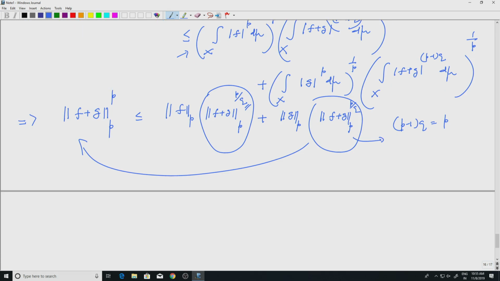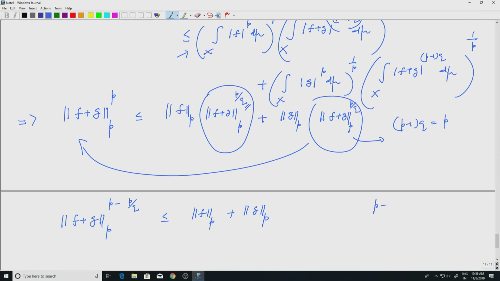So these quantities you bring to the left hand side. Remember, these are all finite. If it is 0, there is nothing to do. Okay, so we'll leave that part. If f plus g is 0, we have nothing to do. So we'll assume that it is a positive quantity and bring it to the left hand side. We will have the LP norm of f plus g, I have the p here and I'm dividing by whatever is on the right hand side, which is the norm of f plus g to the p by q, right. So that would be p minus p by q, right. This is the left hand side we will get. This is less than or equal to the LP norm of f plus the LP norm of g. But what is p minus p by q?